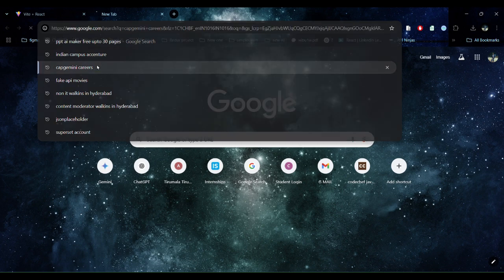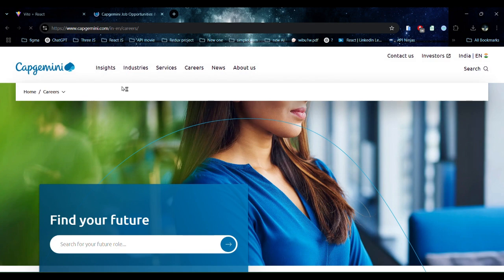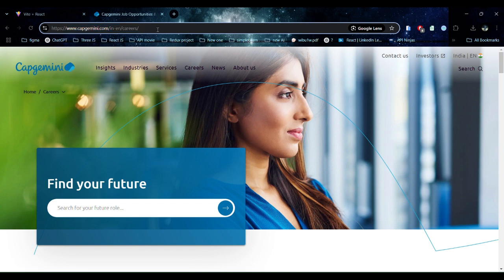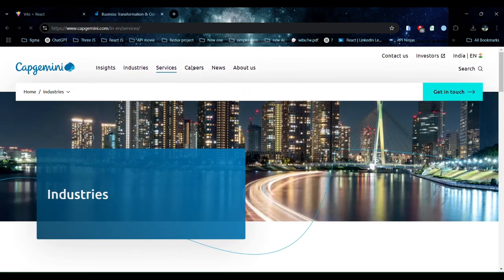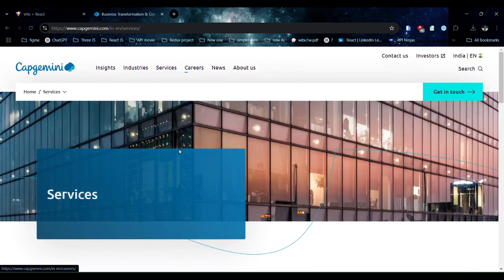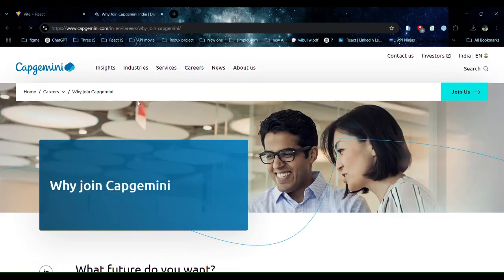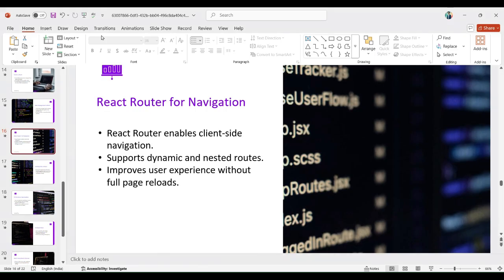Here I can show you the Capgemini site. It's built on React.js, and we can see the routes here. I'm mentioning the careers, and the endpoint will change. See the industries, services, and careers. In careers, I'm changing to why join Capgemini. You can see careers and why join Capgemini, like that, the dynamic and nested routes.